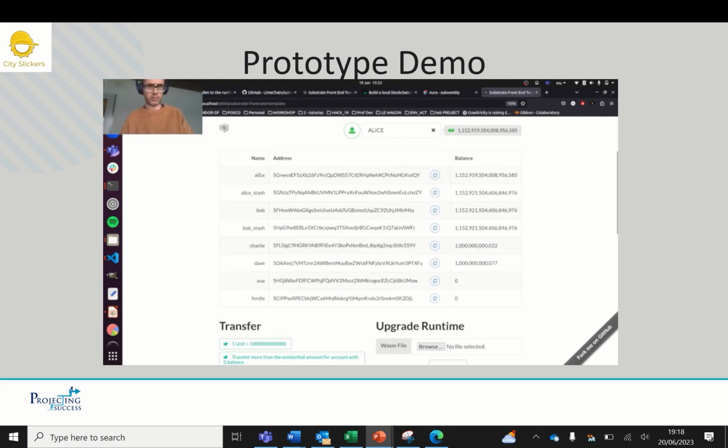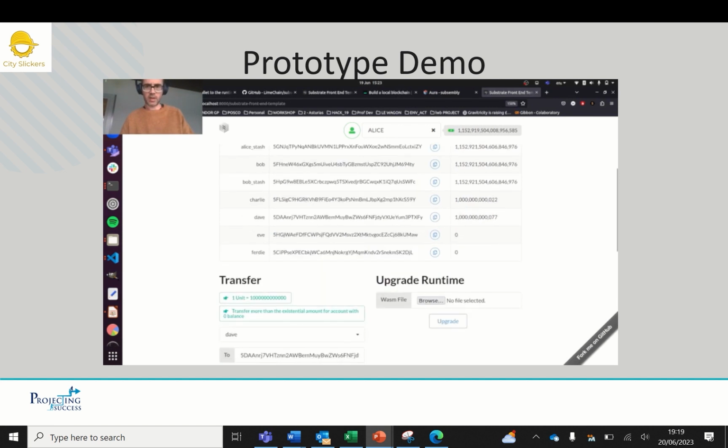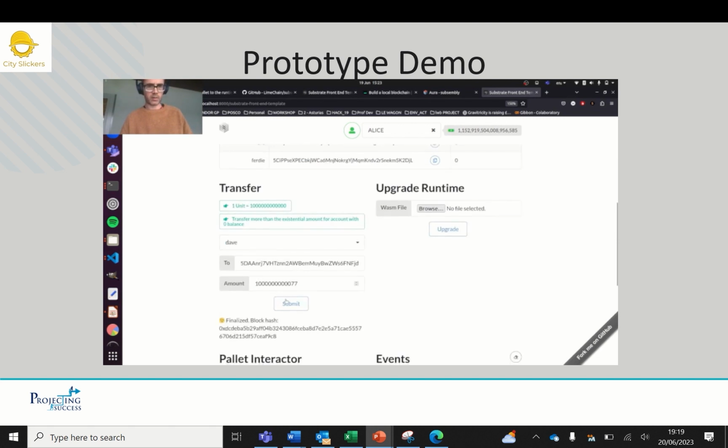On the left-hand side, it shows the people on the blockchain, which will be amended to the contractor or subcontractor names or project name if required. The right-hand side shows the transaction values, which will be the cumulative payments made. And under the transfer, we can show making a transaction to Eve in this example.